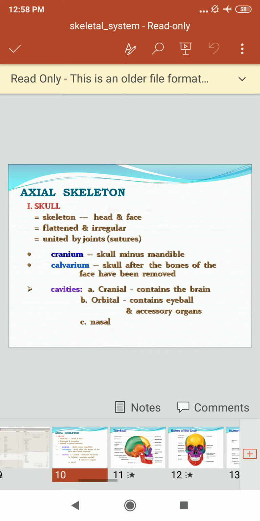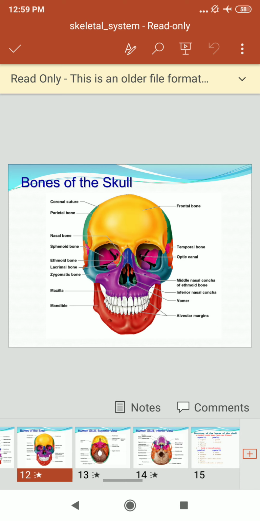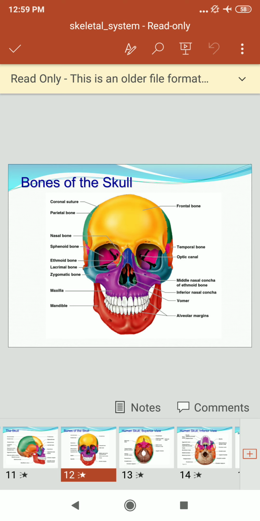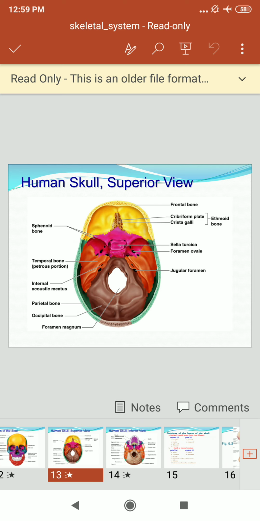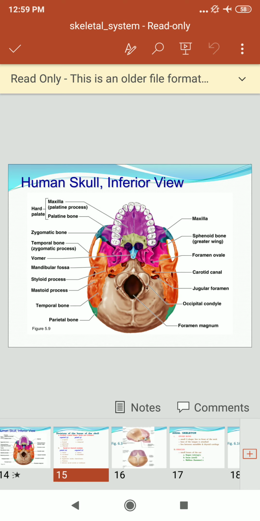cranial, orbital and nasal. You can see these skulls, all the skulls having the bones which are important, and the skull having bones we have seen is about 22 bones. More than 22 bones are present in the skull. You can see this is the bones of the skull, ventral side. This is the superior view. This is the inferior view of the human skull.